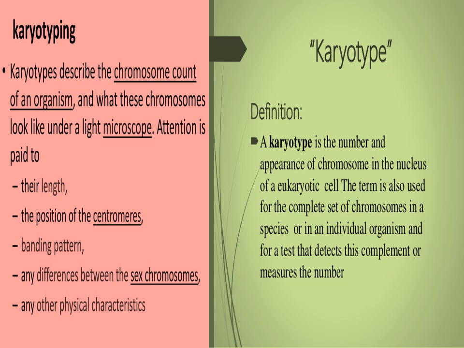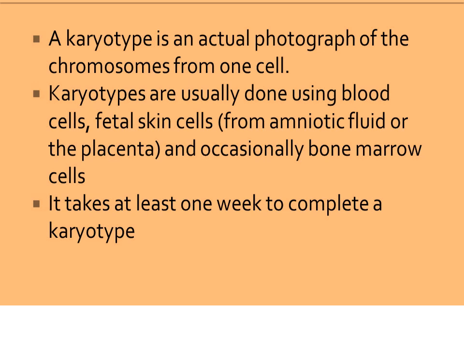It is used to show the complete set of chromosomes in a species or individual organism, to detect the complement or measure the number. A karyotype is an actual photograph of the chromosomes from one cell. Karyotypes are usually made using blood cells, fetal skin cells, amniotic fluid or placental cells, and it takes at least 1 week to complete a karyotype.